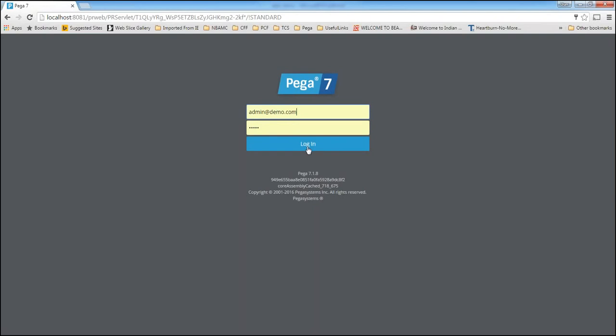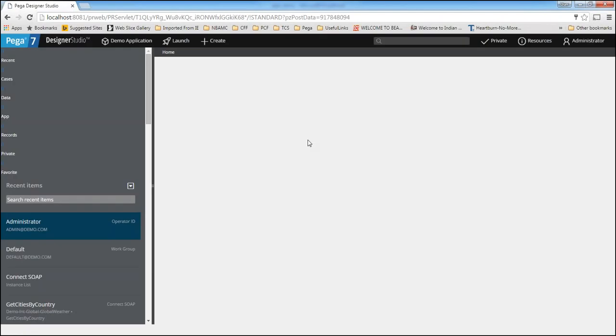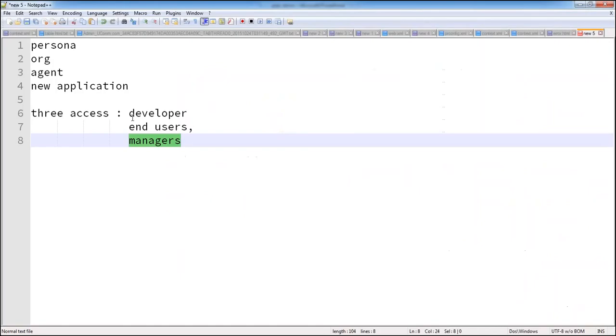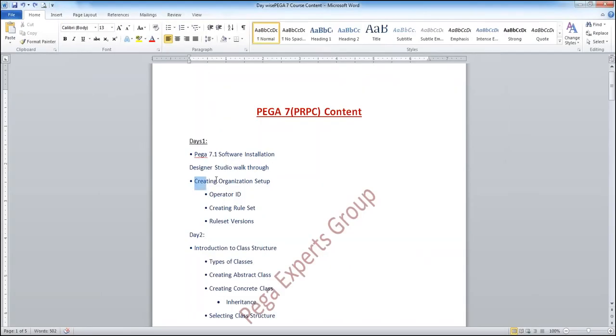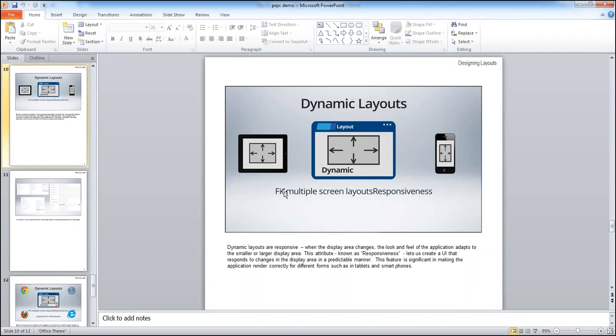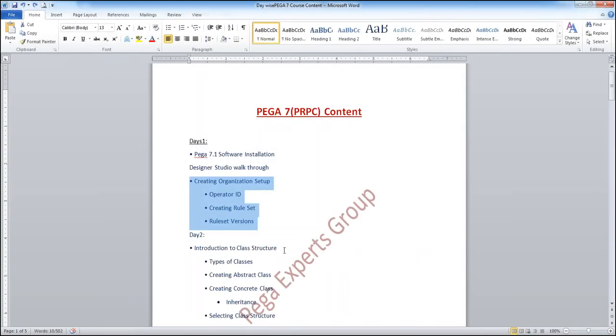Other than these 3, can we also create more members for the application? Yeah, obviously. The system will give 3 operators by default: one for developer, one for user, one for end user. If ICICI Bank has 100 employees, obviously you need to create 100 operators. You can create that. How? We will see it in the actual topics: creating organization, creating operator IDs, creating the rule set. In this topic we will cover how to create new operators. This is just a demo topic; I cannot show everything here. In the actual discussion, we can create new operators, create new access groups, and assign the access groups as well.